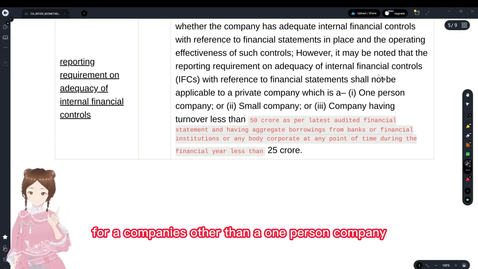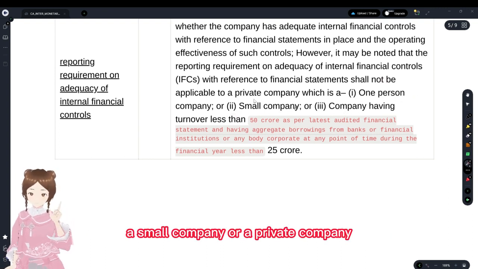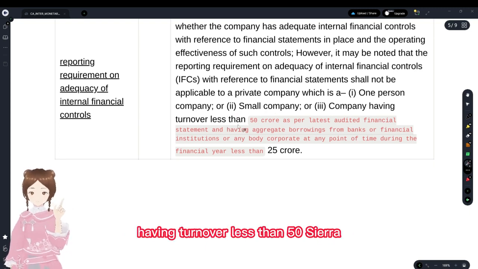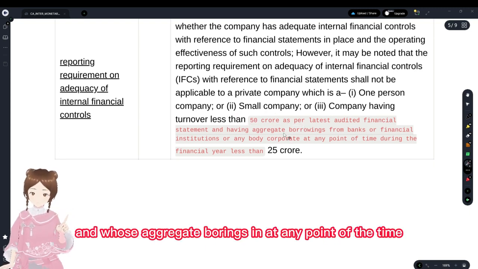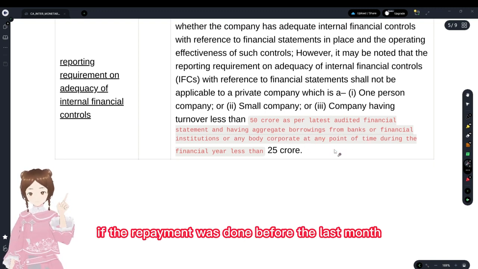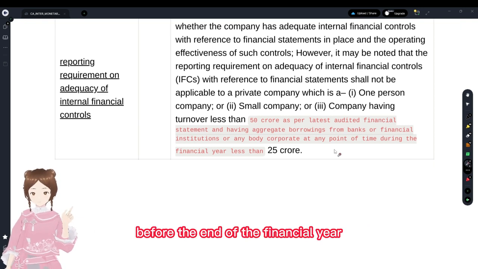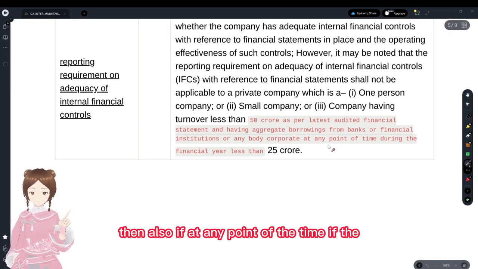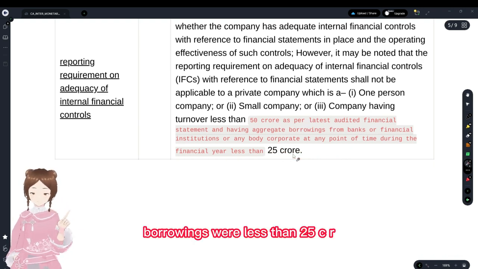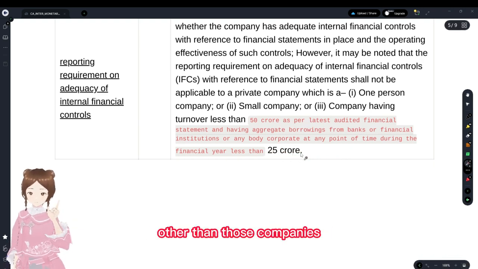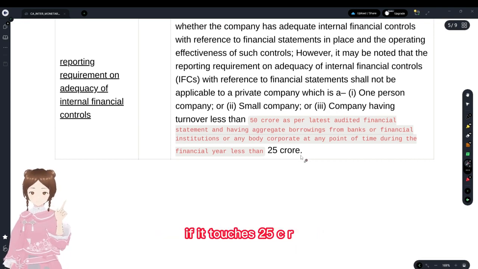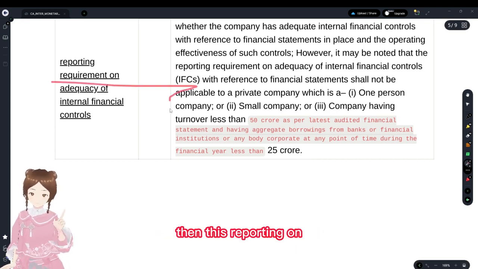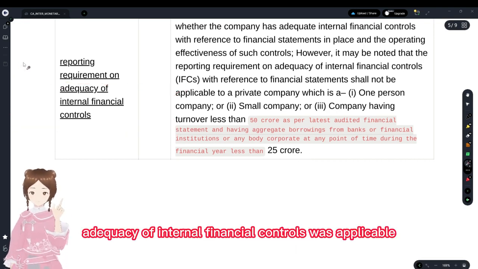Companies other than a one-person company, a small company, or a private company having turnover less than 50 crore and whose aggregate borrowings at any point of time, even if repaid before the last month of the financial year, were less than 25 crore. Other than those companies, if borrowings touch 25 crore, then this reporting on adequacy of internal financial controls is applicable.